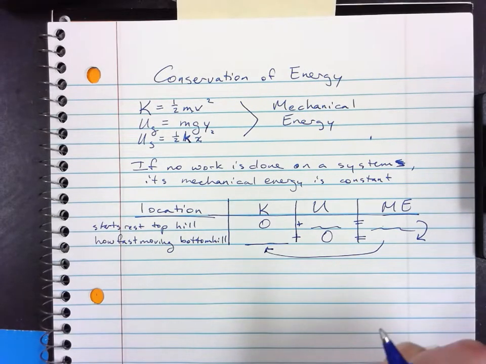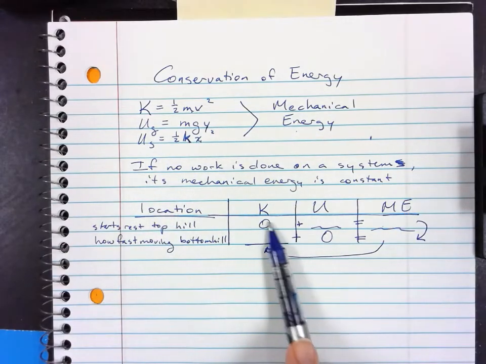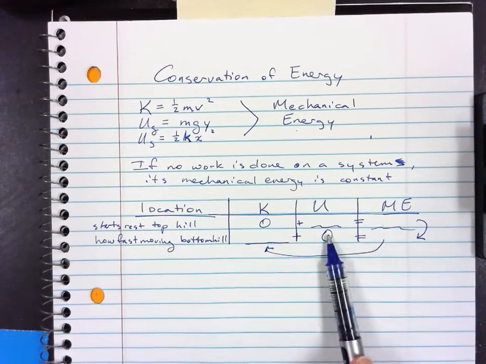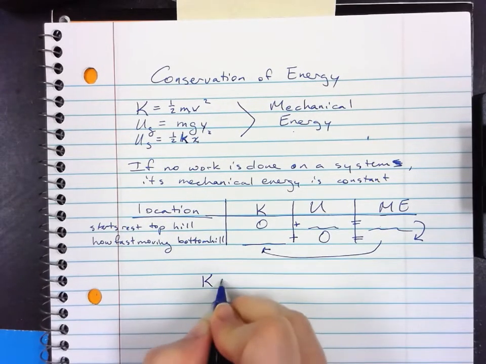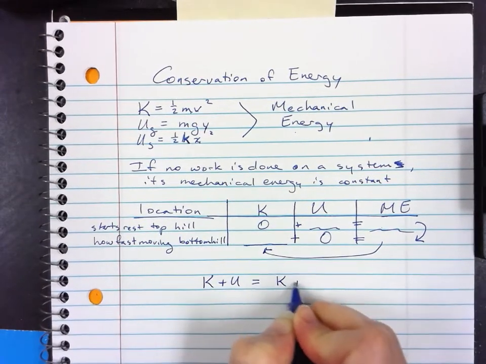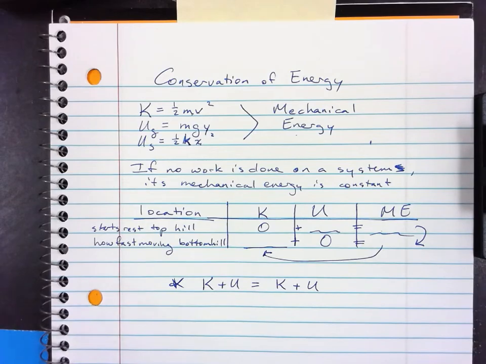Now, that's kind of clunky. I really like that for first year physics, but for second year physics, we're going to skip ahead. If the mechanical energy is constant, instead of saying these added together give you this, which is equal to this, which has to be equal to here, we're just going to use kinetic plus potential equals kinetic plus potential. And you'll just have to be aware of what kind of potential you have. So this is how I'm going to do the example problems today.